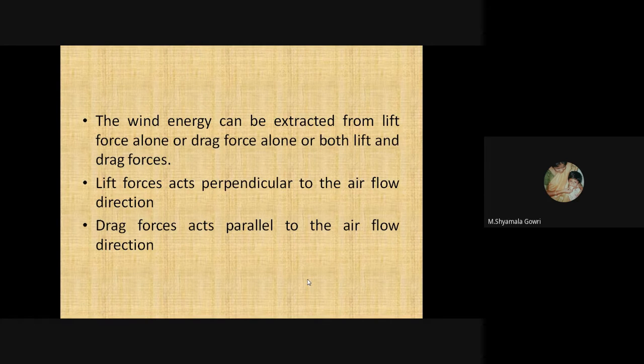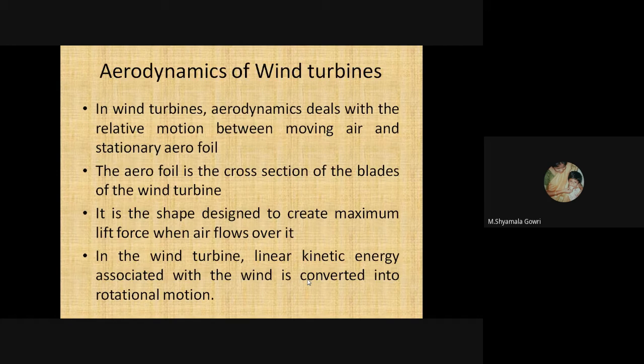So the wind energy can be extracted from lift force alone or drag force alone or both lift and drag forces. Lift force acts perpendicular to the airflow direction and drag force acts parallel to the airflow direction. In the aerodynamics of wind turbines, the aerodynamics deals with the relative motion between moving air and stationary airfoil.